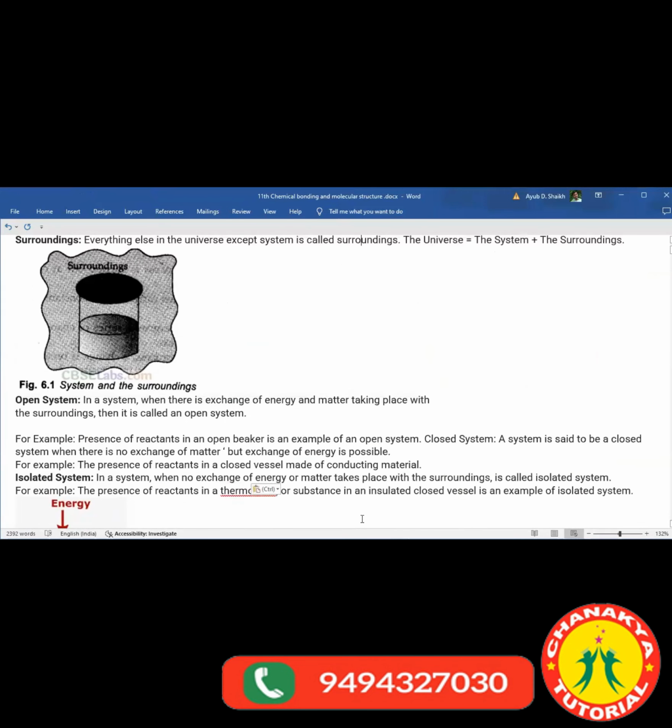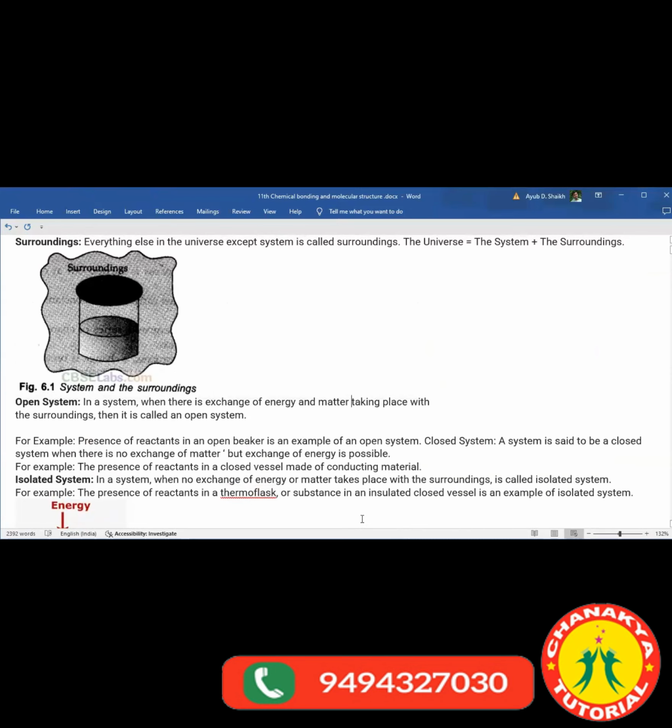We have learned about the open system. Now we are going to see the closed system and the isolated system. So what is the closed system? The presence of reactant in an open beaker, as given here, is an example of the open system, correct? A system is said to be closed when, for example, the reactant is in a closed vessel made of conducting material. Material can't be exchanged, but energy can be exchanged. That is called a closed system.